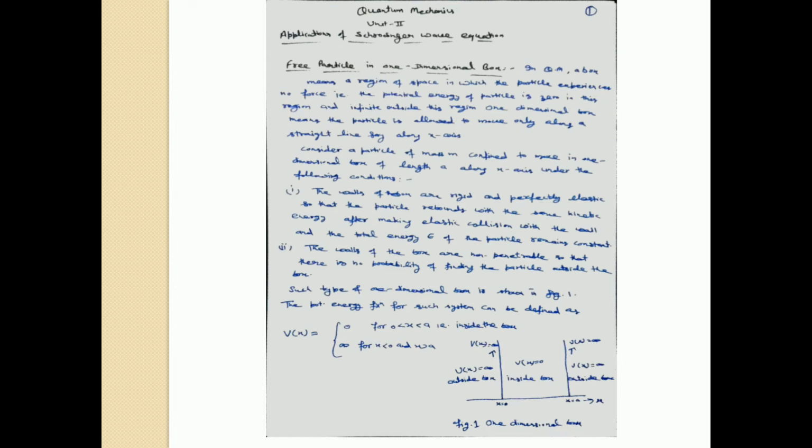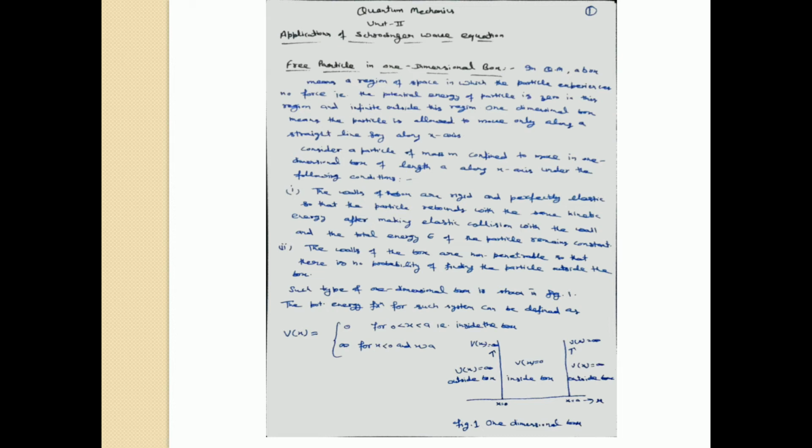First, the walls of the box are rigid. That is, there is no effect on the walls of the box on collision with the particle, and these walls are perfectly elastic, so the collision between the particle and the walls of the box will be an elastic collision, and there will be no loss of energy of the particle on collision with the walls of the box. That is, the particle rebounds with the same kinetic energy after making an elastic collision with the walls of the box, and the total energy of the particle will remain constant.